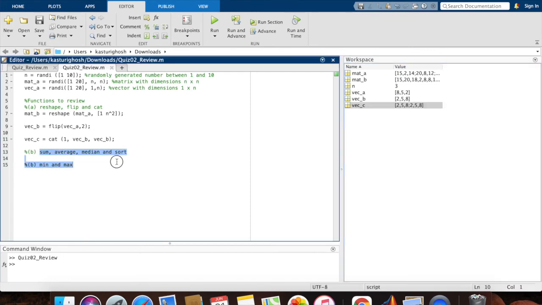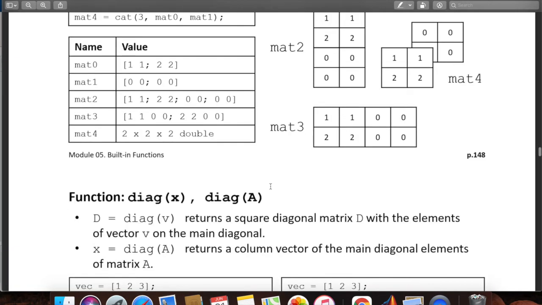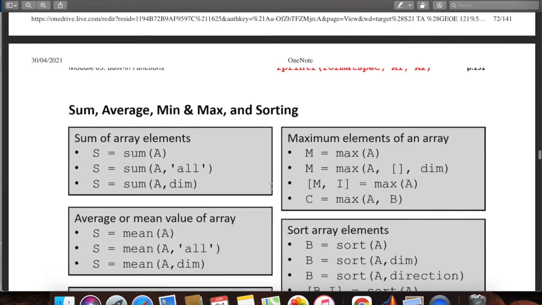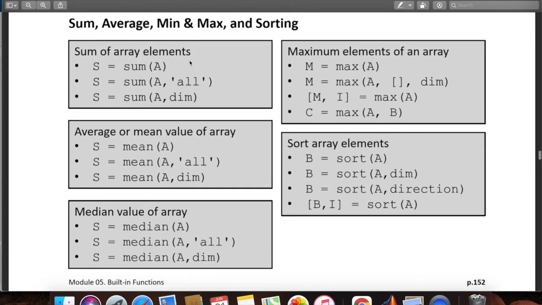You should also be really confident with the sum, average, median, and sort functions. If you want to take a look at them, they're right here in your notes. We have a really detailed page telling you about all of these functions. Please practice all the different kinds of sum, mean, median functions and see the different ways you can output them. You could have just the max of the element, and you could also use this to get the index of the elements. That is definitely a really important question, and you should know all of this well.